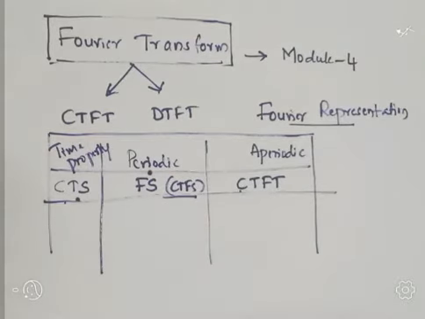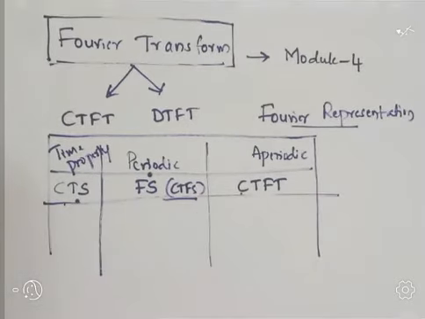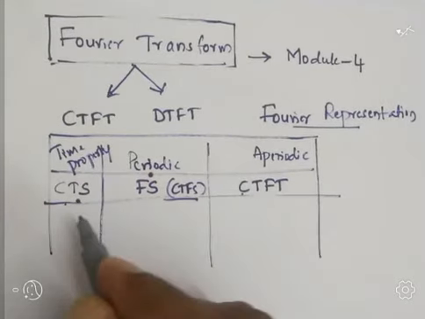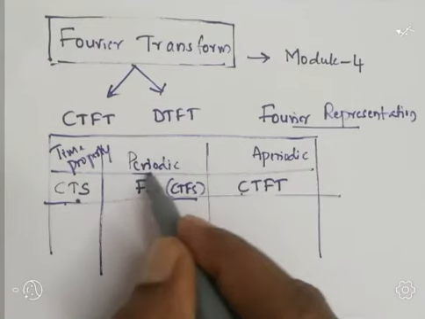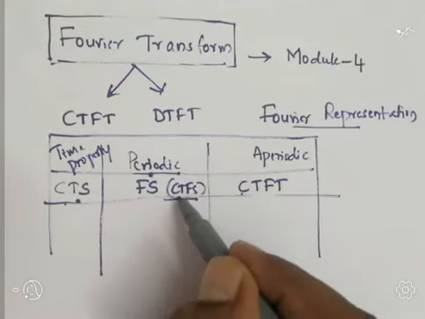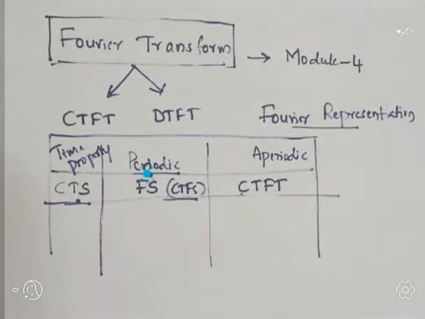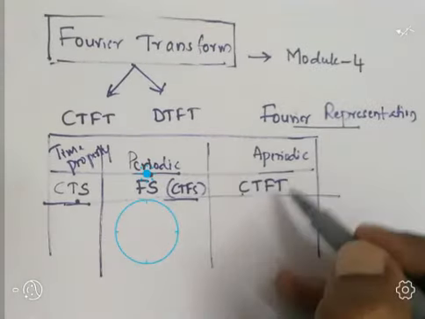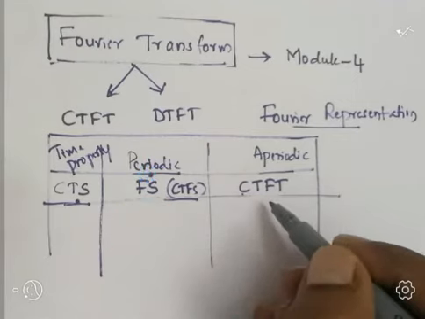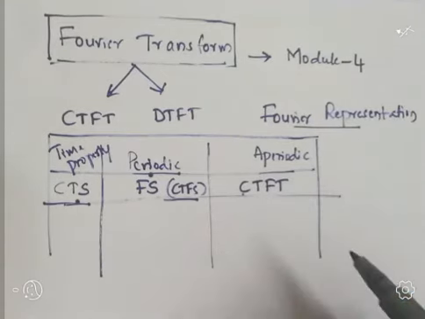So from this discussion, we come to know that for the given signal, if it is a continuous time signal and periodic, the Fourier representation is called continuous time Fourier series. If the continuous time signal is aperiodic in nature, then its Fourier representation is called continuous time Fourier transform, CTFT.